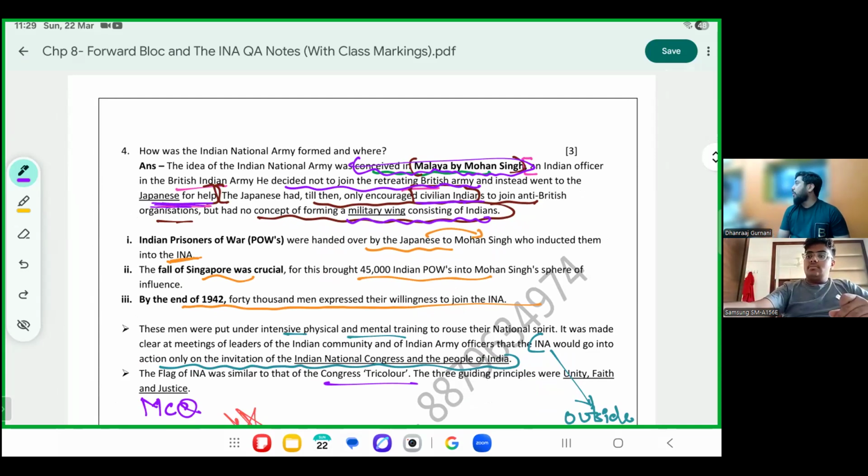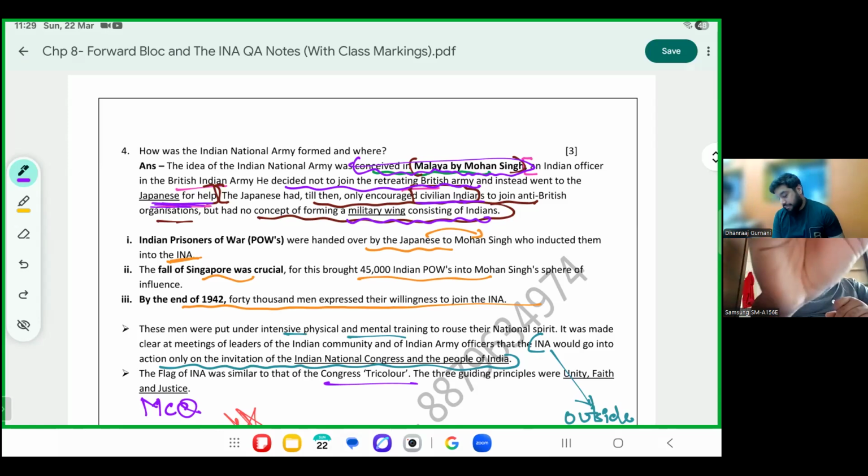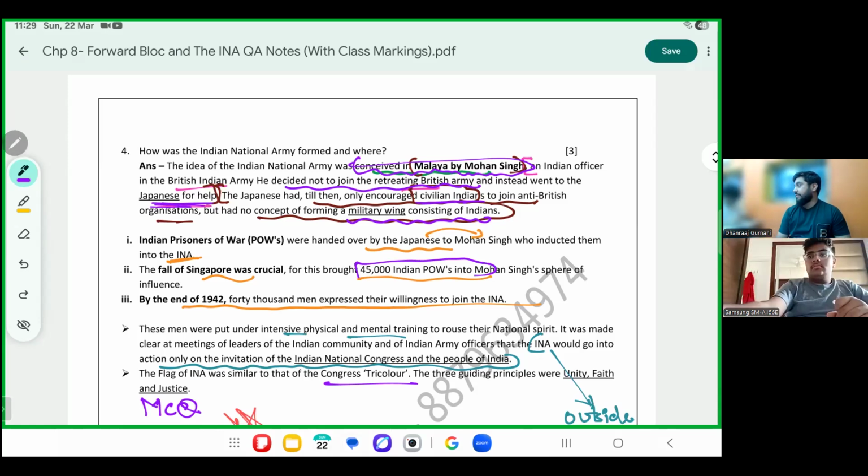Please understand, prisoners of war are not very well treated, but you're freeing them to go and allow them to join INA. The fall of Singapore was crucial. It brought 45,000 Indian POWs under Mohan Singh's influence. 45,000 Indian POWs joined INA once Singapore fell. By the end of 1942, 40,000 men had expressed their willingness to join INA.